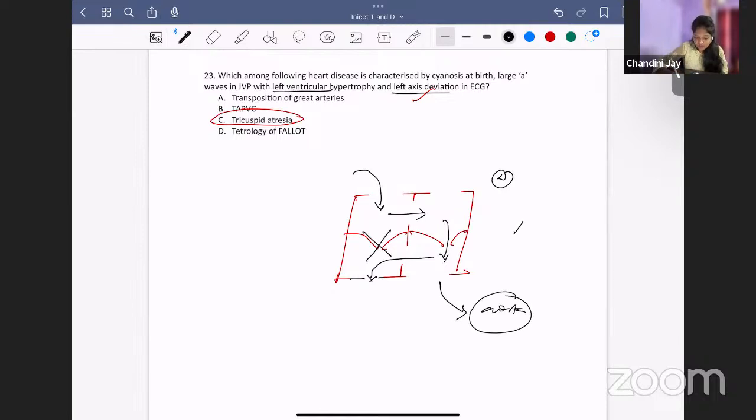There is left ventricular hypertrophy and there is left axis deviation. Left ventricular hypertrophy, left axis deviation because of tricuspid atresia. So this clue, left axis deviation, means you close your eyes and answer tricuspid atresia in case of cyanotic heart diseases. Okay, I'm talking about cyanotic heart diseases. Answer is tricuspid atresia.